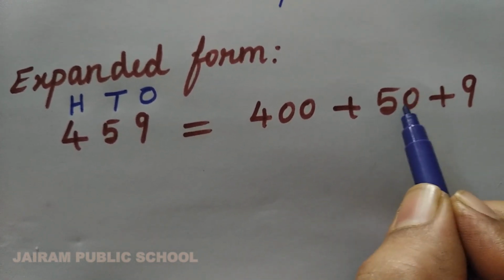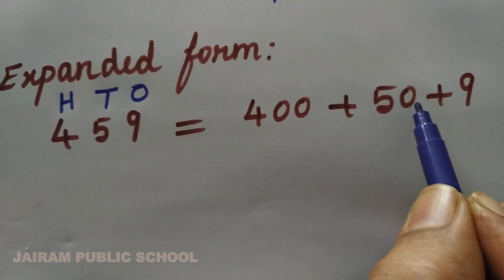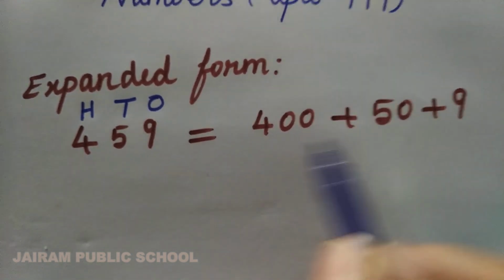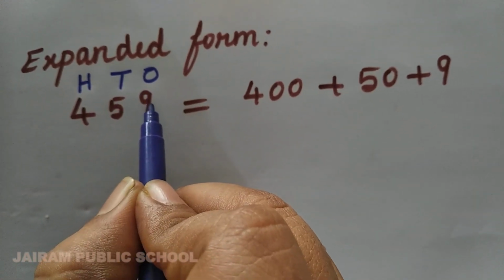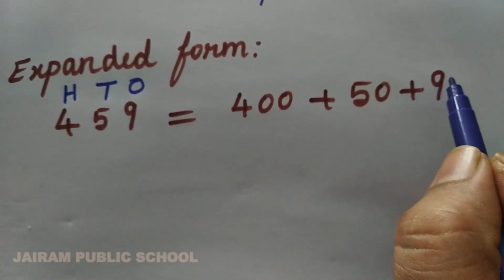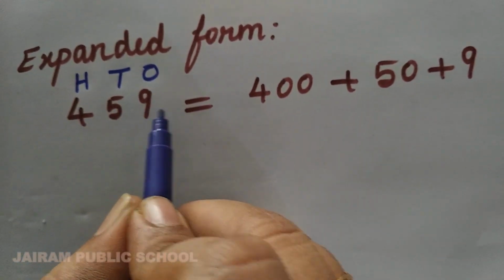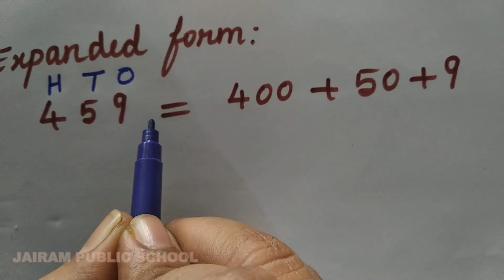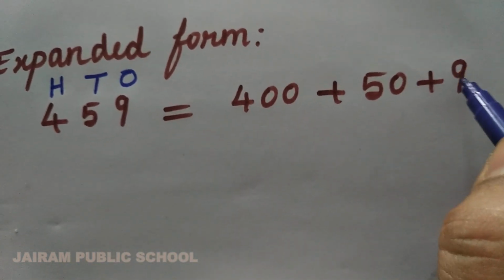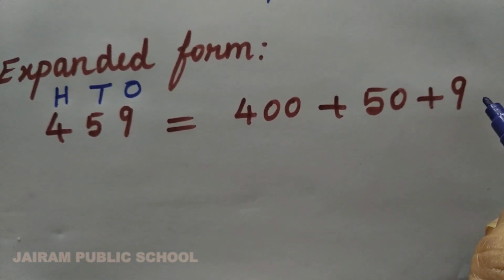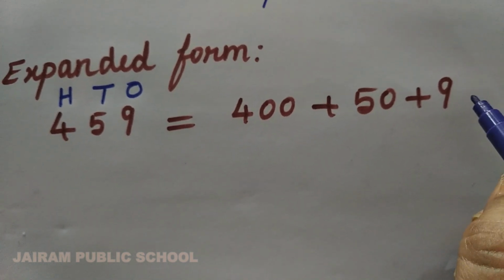So near 5 only 1 zero you want to put. Then you want to put plus, and the ones place number you are having is 9, that you want to write as it is. After 9 you don't have any numbers. Okay, Kana? So that's why you are leaving the number 9 as it is. So how will you write the expanded form?